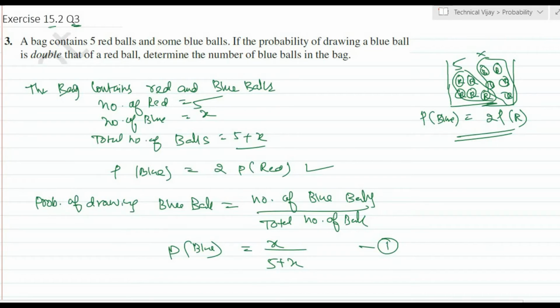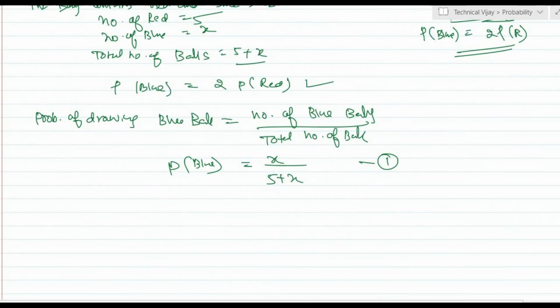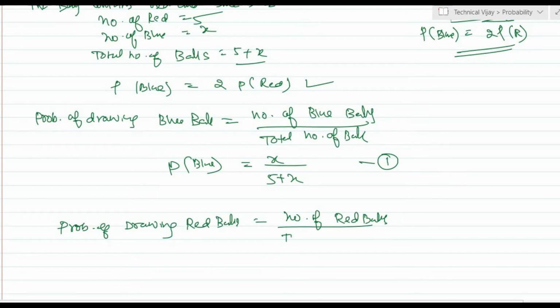Now in the second equation, we will calculate the probability of drawing a red ball, which is equal to the number of red balls divided by the total number of balls. Here the number of red balls is equal to 5, divided by 5 plus X. This is P of red. Okay, this is equation 2.